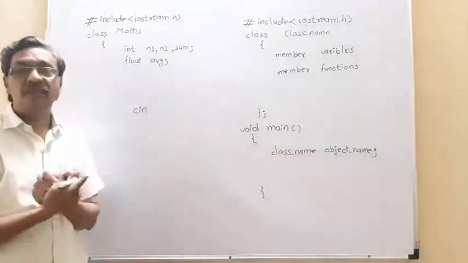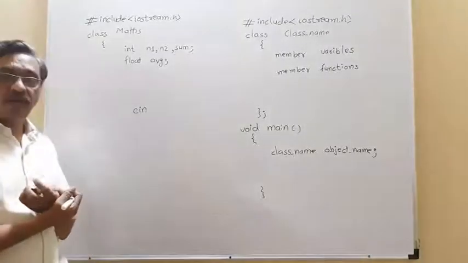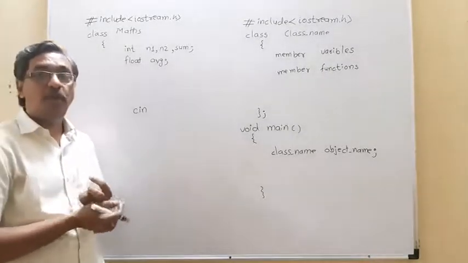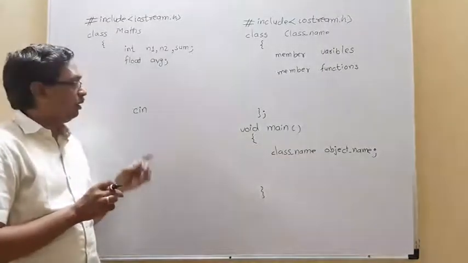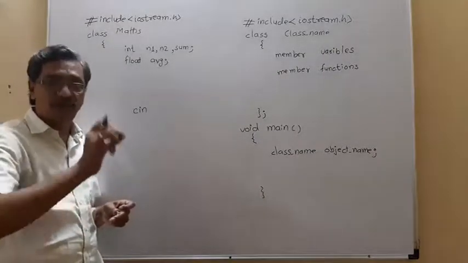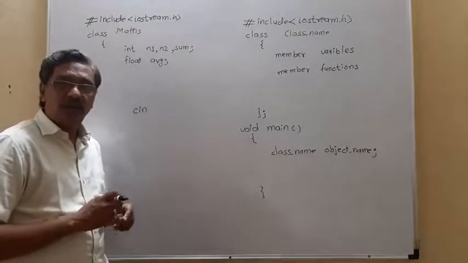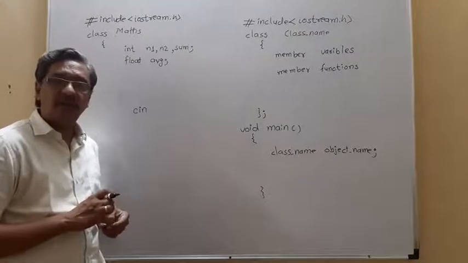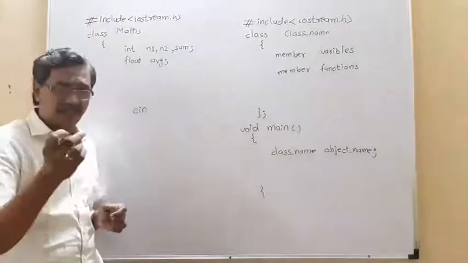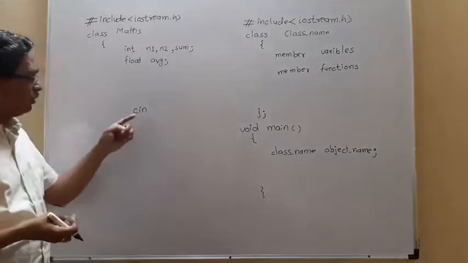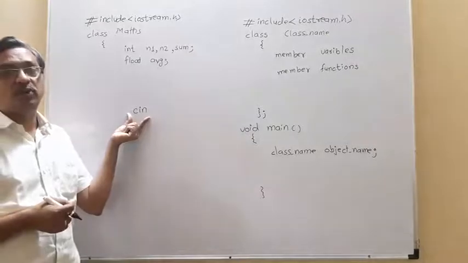Different languages have different techniques to read the data. In Fortran language, we use read, for BASIC language also read, and in Python language, we use input. In Pascal, we use the read statement again, and in C programming, we use the scanf statement. In Java, we can create an object of the Scanner class, and from the scanner object we use dot nextInt or nextString or nextChar, nextFloat, nextDouble and so on. So here in C++, we use the statement cin to read the values.